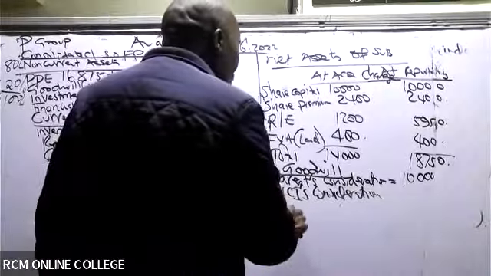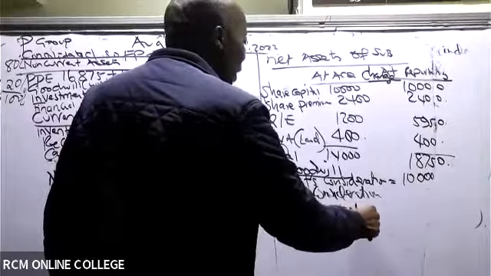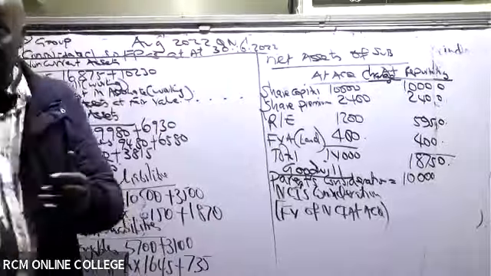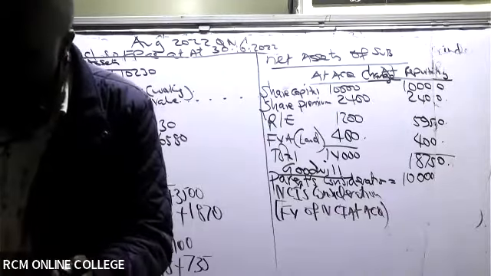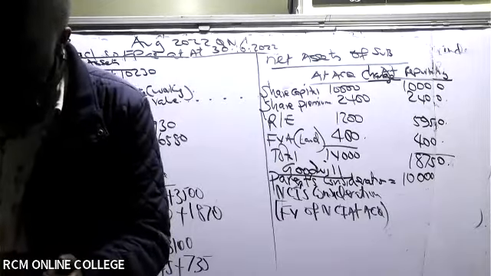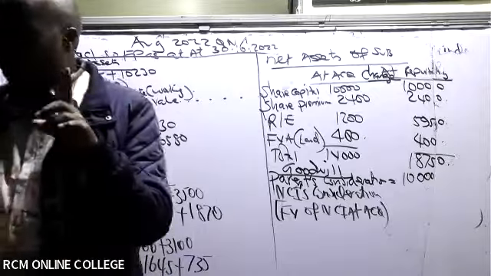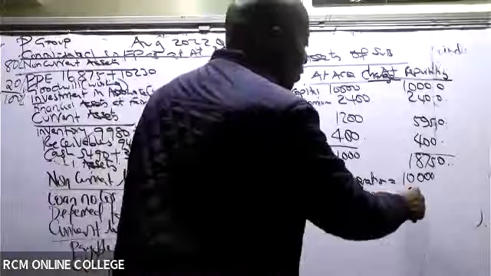That is the fair value of NCI at acquisition. It is given there, still on note number 1. They gave us the fair value of NCI on acquisition: 6,500.